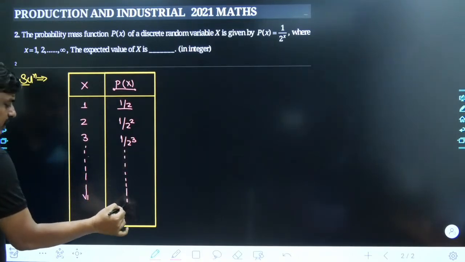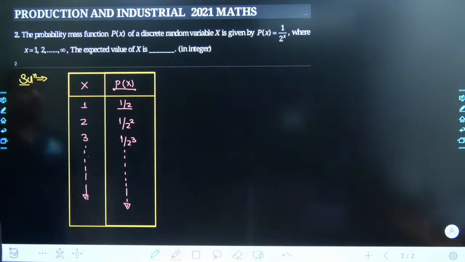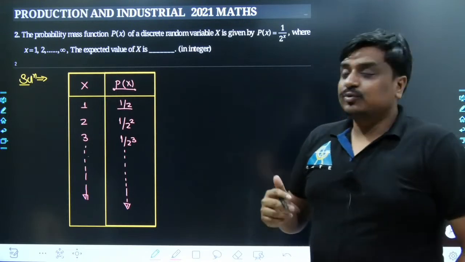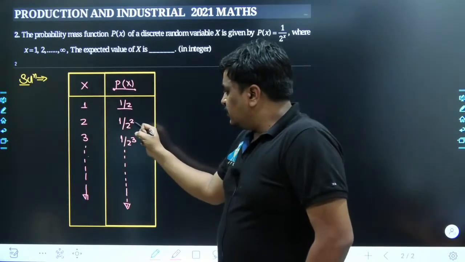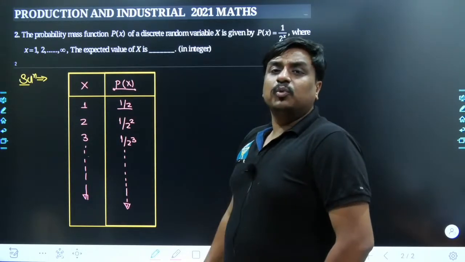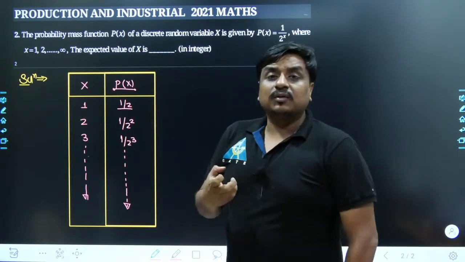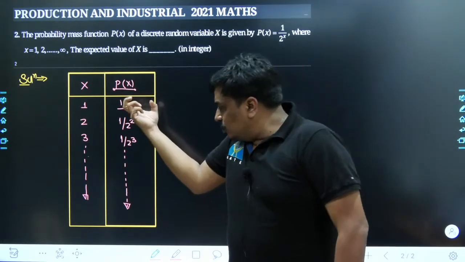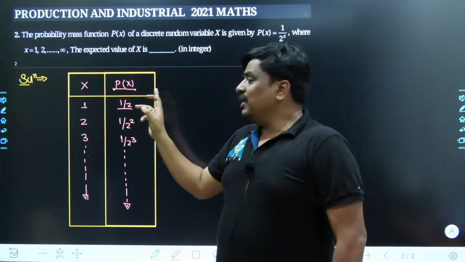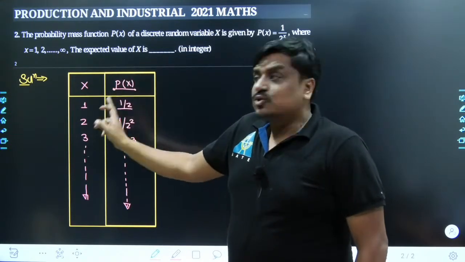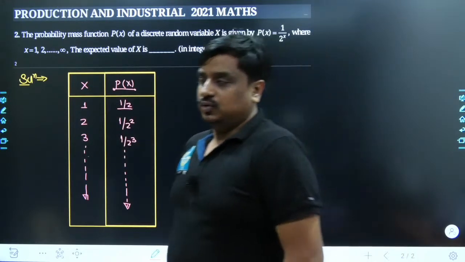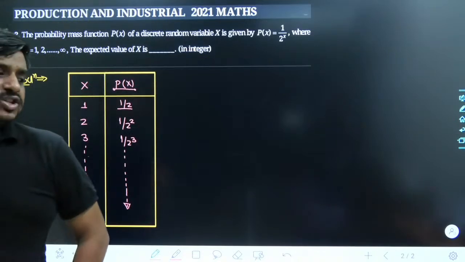and you can have infinitely many possible values of x, and obviously p of x would keep decreasing. What I am saying is the value of p of x would keep decreasing. How? Because you can see very well its denominator is going to be heavier and heavier, and as the denominator gets heavier, definitely its probability of occurrence would keep decreasing. That means the random variable gaining the value 1 has probability 1 by 2, whereas gaining the value 2 has been reduced to 1 upon 4, gaining 3 has been reduced to 1 upon 8, and so on and so forth. Till this point, each and everything must be clear to all of us.